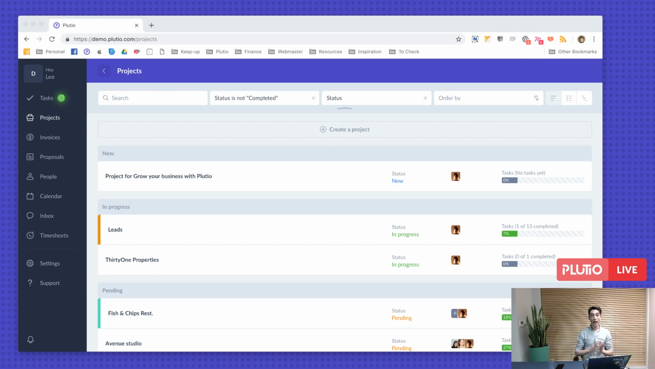You can have as many clients as you want. So you can invite as many clients as you want into Plutio.